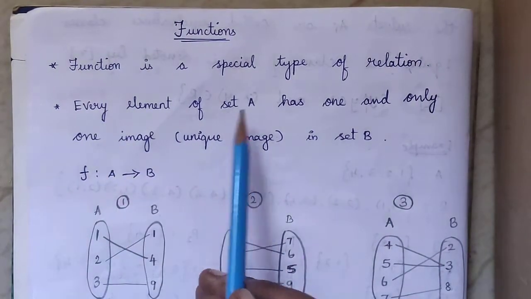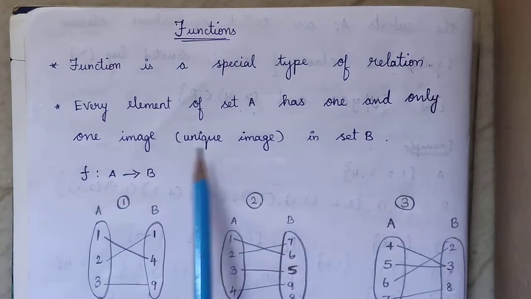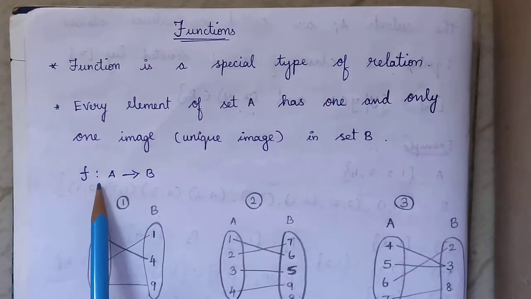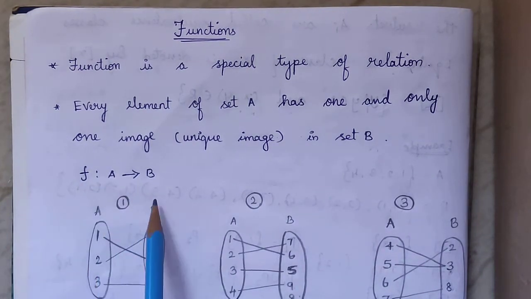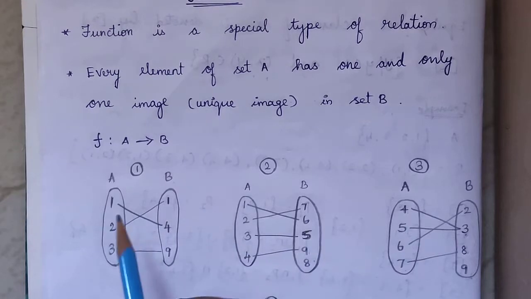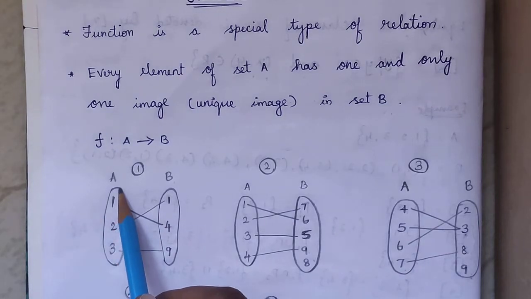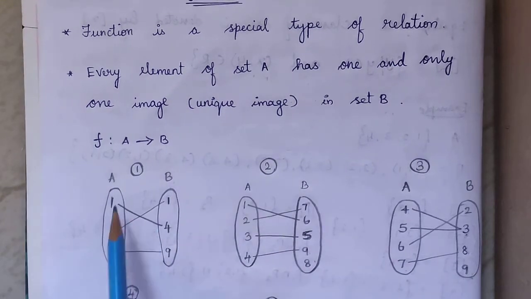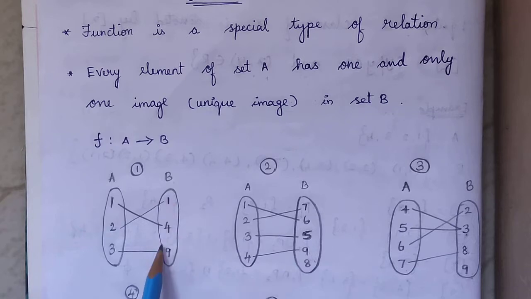Every element of A has one and only one image, a unique image in set B. F is a mapping from A to B. For example, this is set A and this is set B. Set A we call the domain, and set B we call the codomain. Every element in the domain has one image in the codomain.